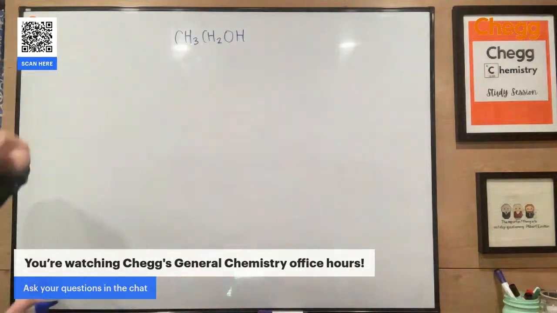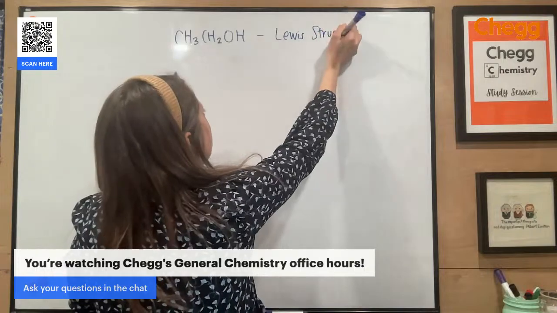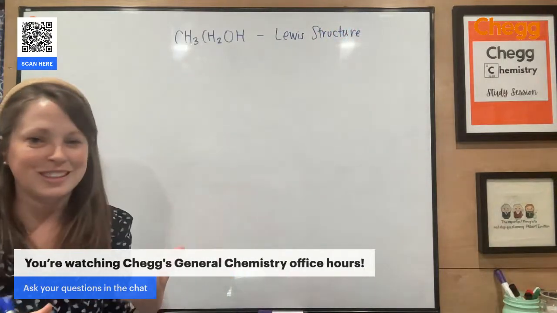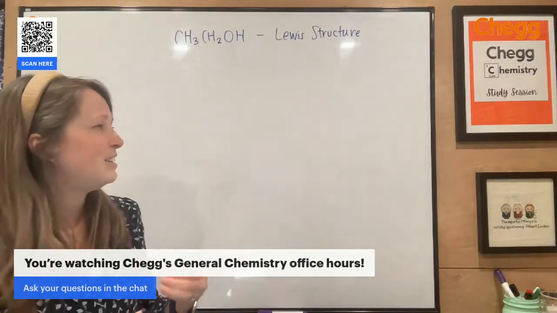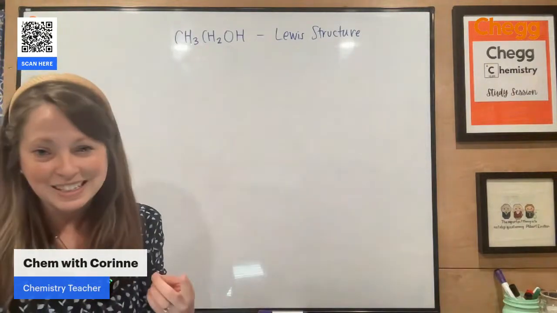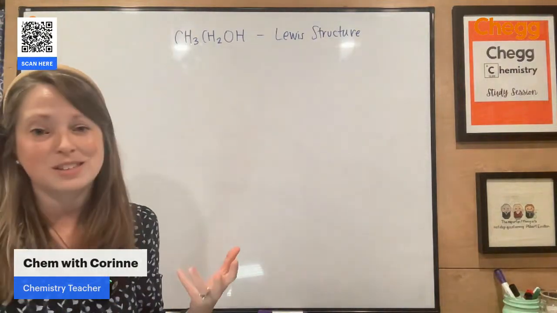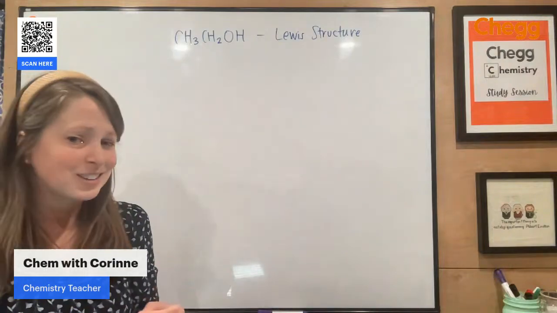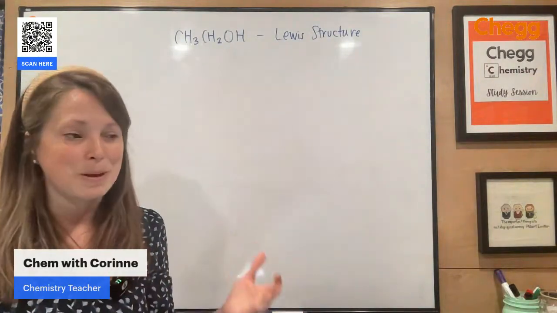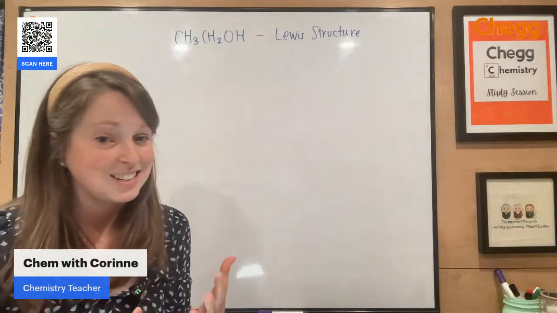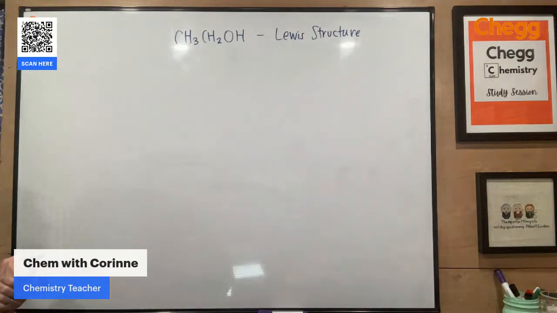All right, so Lewis structures. Let's talk Lewis. I feel like this is a weekly request because it is a hard thing to really understand and do well at. This is one of those topics that is not math-based in chem, so it's a little tricky because of that. It just takes practice. The more you're exposed to these different compounds, the easier it gets to determine these Lewis structures. And unfortunately, if you're just starting to learn Lewis structures, you will have to keep coming back to them. So definitely invest in this process and take some time to master it, because you will need it all year long.